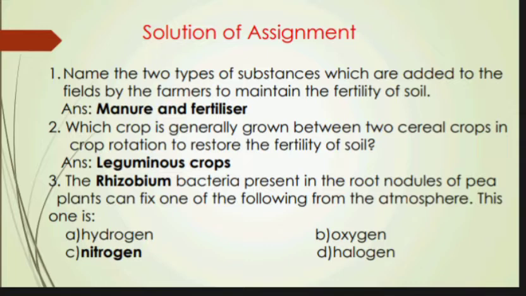Next, question number 3. The rhizobium bacteria present in the root nodules of pea plants can fix one of the following from the atmosphere, and the correct answer is nitrogen. See, this question number 3 specially I have given to you because I want to give you the information here also that the bacteria present in the root nodules of leguminous crops is rhizobium bacteria. So do remember this point.